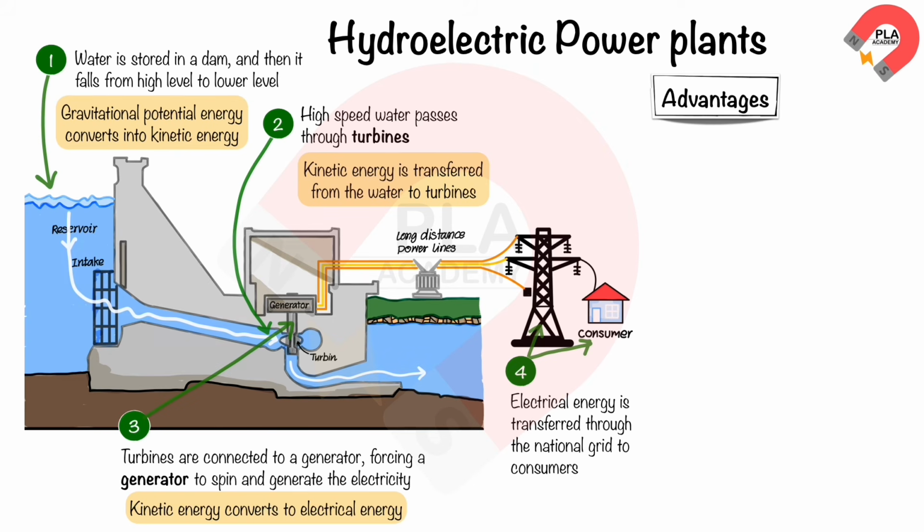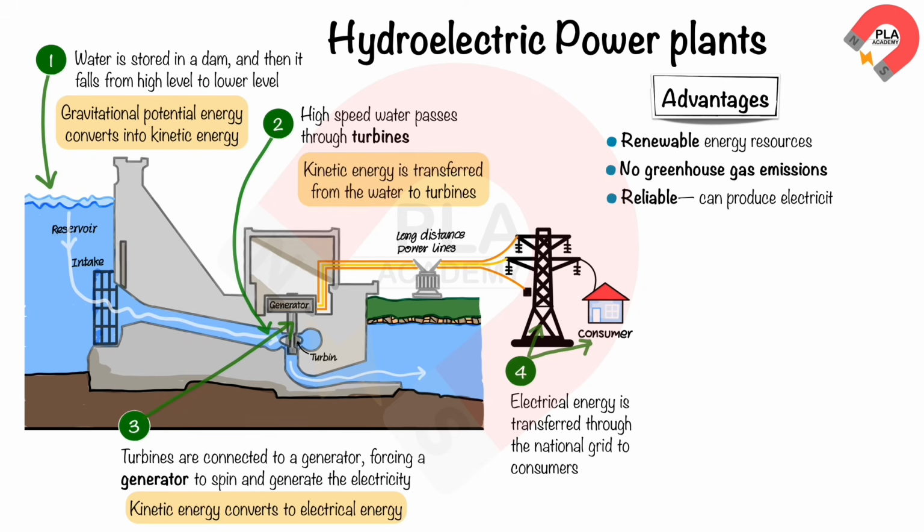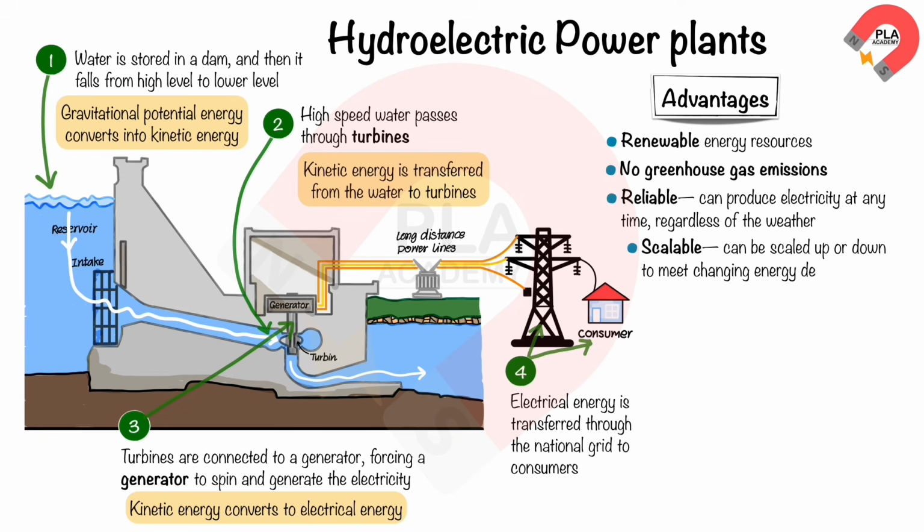Here are some of the advantages of hydroelectric power plants. Renewable energy resources. Hydroelectric power is an infinite resource that will never run out. No greenhouse gas emissions. Hydroelectric power plants do not produce greenhouse gases or other pollutants. Reliable. Hydroelectric power plants can produce electricity at any time, regardless of the weather, and large amount of energy at short notice. Scalable. Hydroelectric power plants can be scaled up or down to meet changing energy demands.